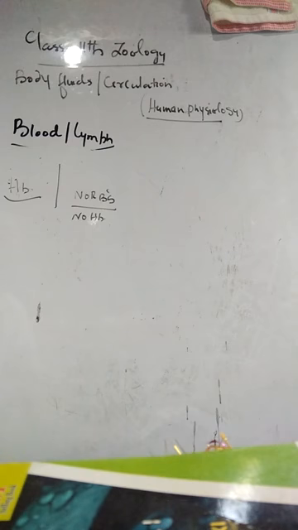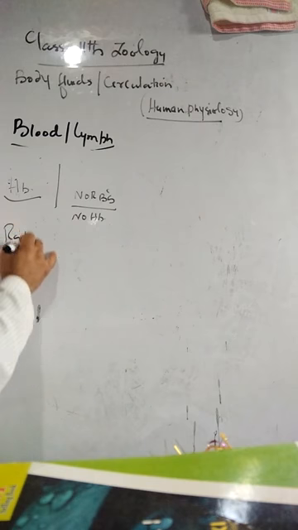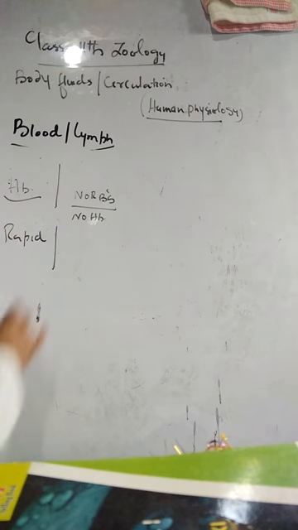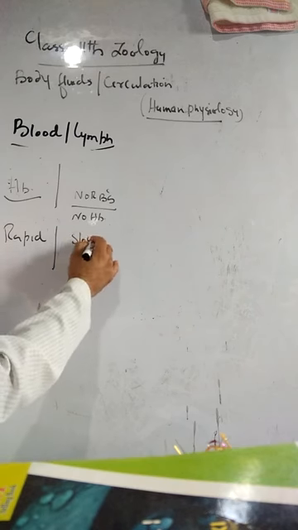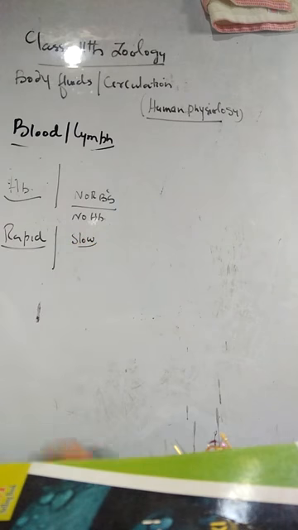One more difference is there. Blood flow is fairly rapid, very fast. That generates blood pressure. The flow of the lymph is very slow. That is why there is no pressure in the tissue fluid or lymph.